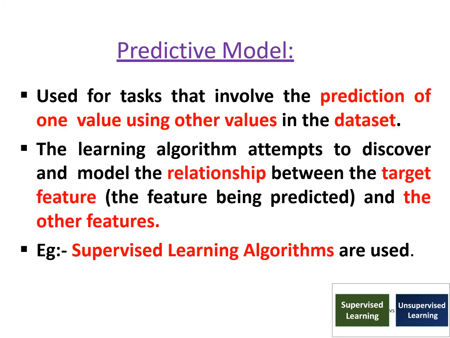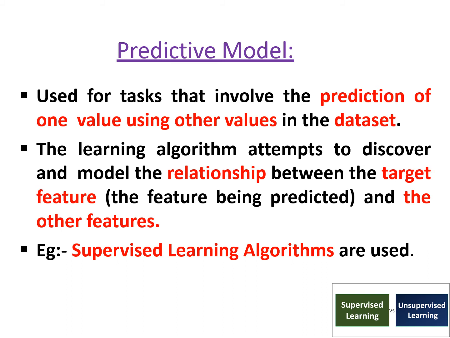Predictive model. In the case of predictive model, it is used for tasks that involve the prediction of one value using other values in the dataset. So this model is used for predicting some value using some other values which are already available in the dataset. The learning algorithm attempts to discover and model the relationship between the target feature and the other features.